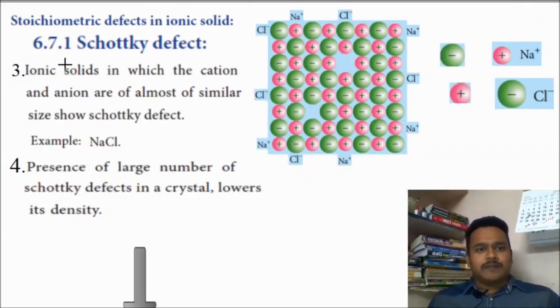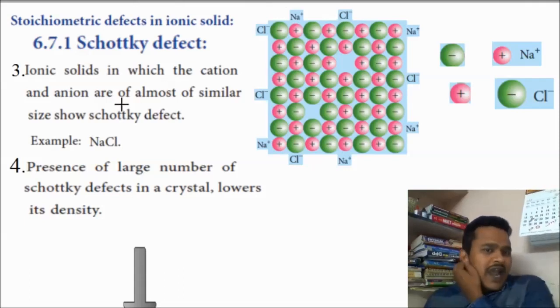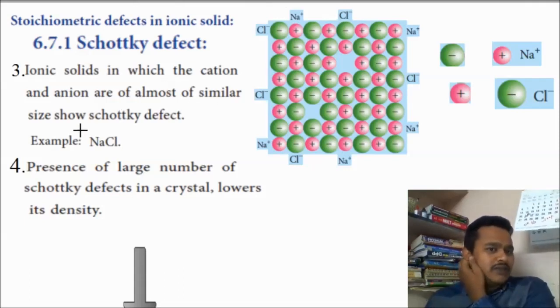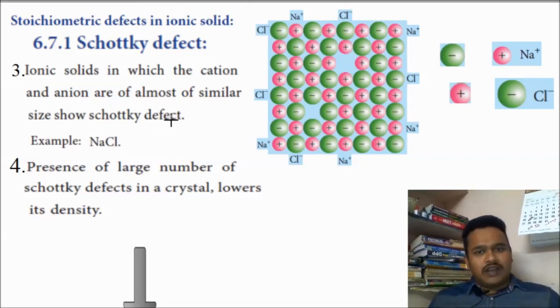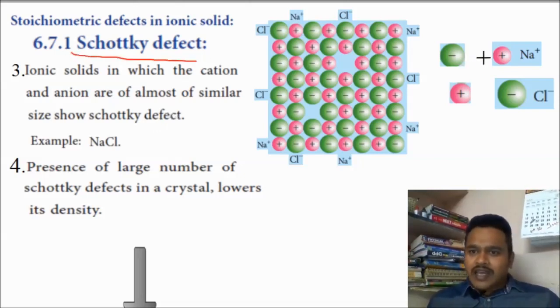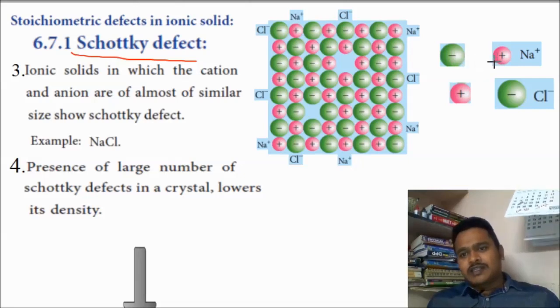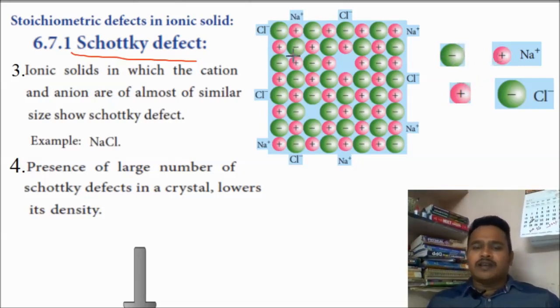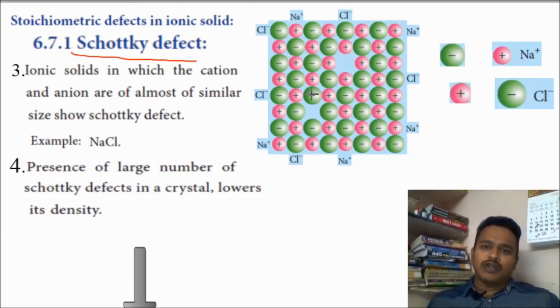And next one, see, ionic solids in which the cation and anion are almost similar size show Schottky defect. To show this Schottky defect, the cation and anion, the positive and negative ions, are almost similar size, so they both can come out to give rise to this defect. Example is NaCl, which we have already been explaining.